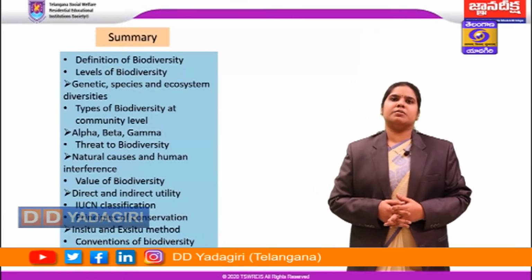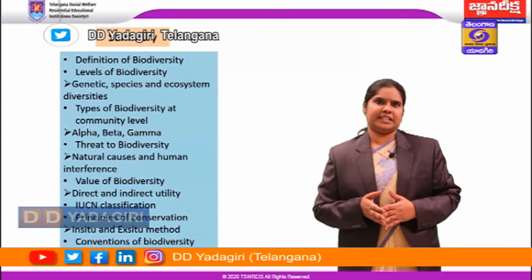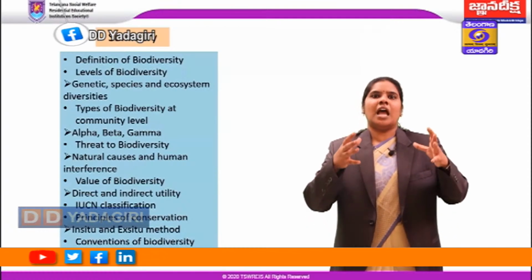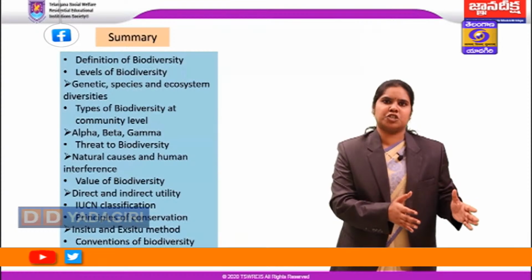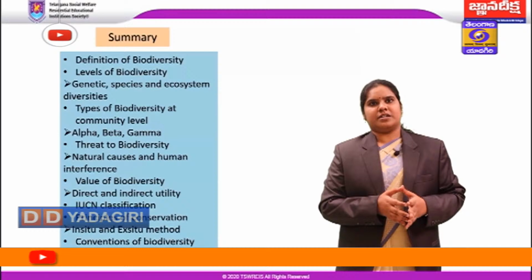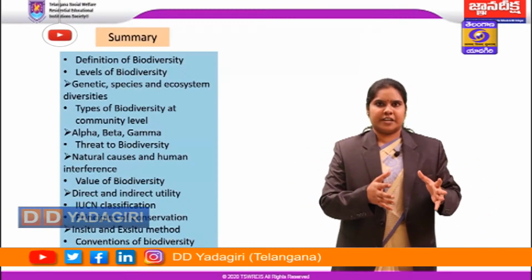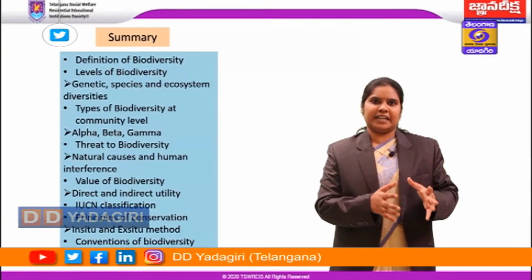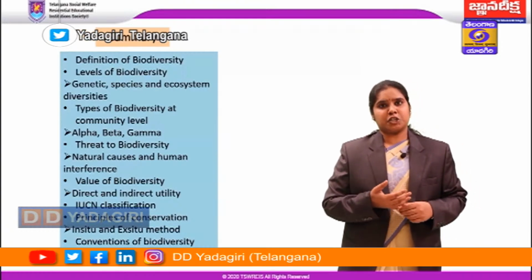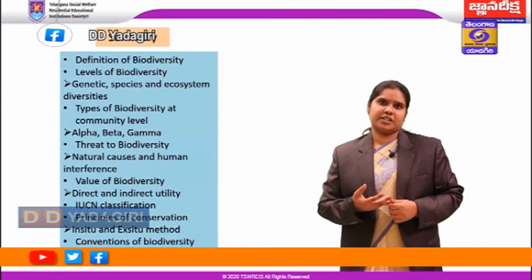Then coming to the principles of conservation, we have studied two different categories, where in situ conservation, which is called on-site conservation, we are protecting the animal and plant species within their natural habitat. We are not disturbing them. So that's called the in situ method of conservation, where the bigger, larger wild areas are taken into consideration and conserved there intact. For example, in the in situ method, we have many national parks in India. Then we have wildlife sanctuaries and bird sanctuaries in India.